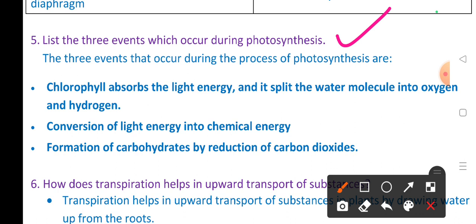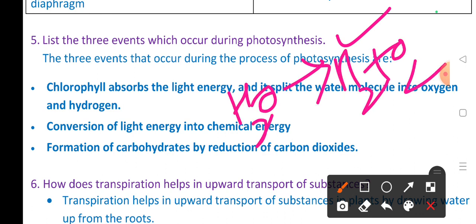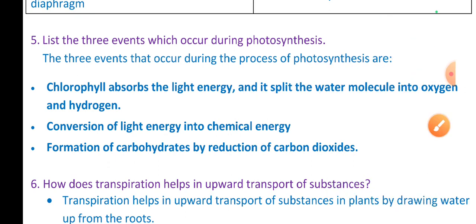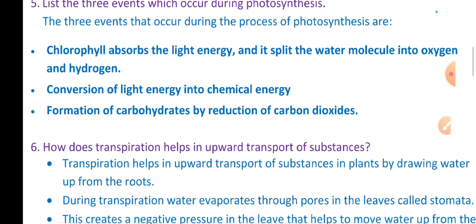From an exam point of view, it's a very important question. The three events that occur during the process of photosynthesis are: chlorophyll absorbs the light energy and splits the water molecule into hydrogen and oxygen, and oxygen gas is liberated here. Then conversion of light energy into chemical energy, that's the second step. Then the third step, formation of carbohydrates by reduction of carbon dioxide.